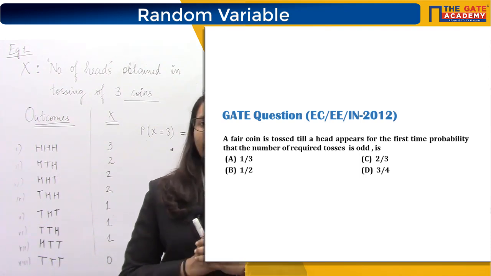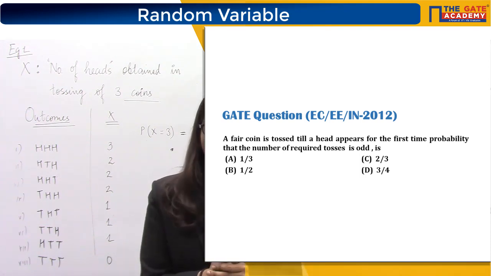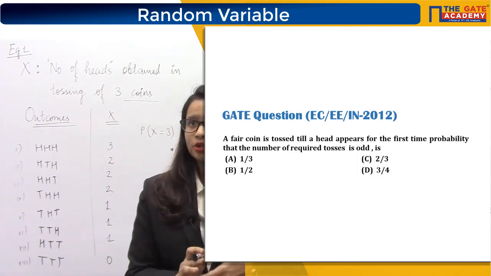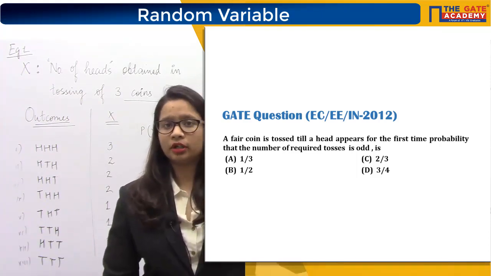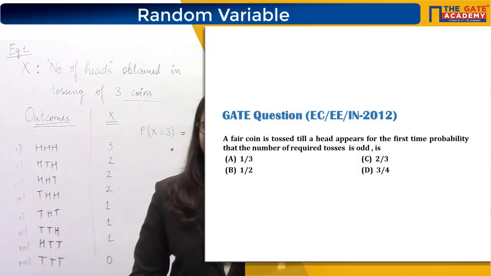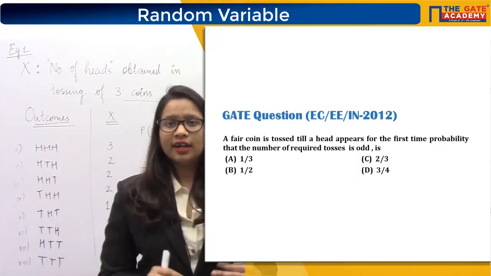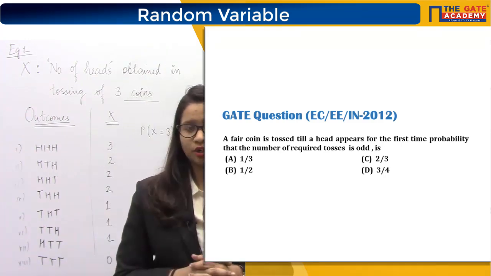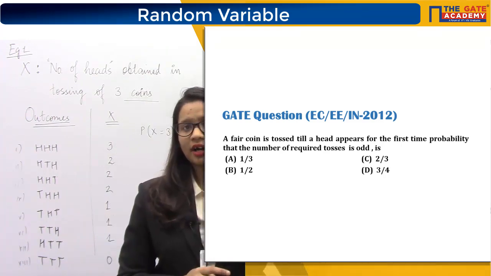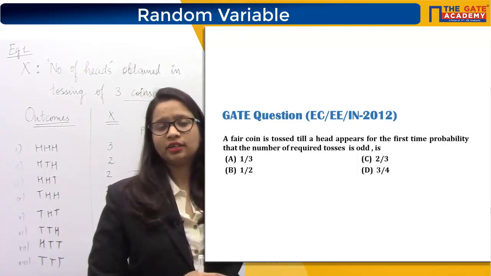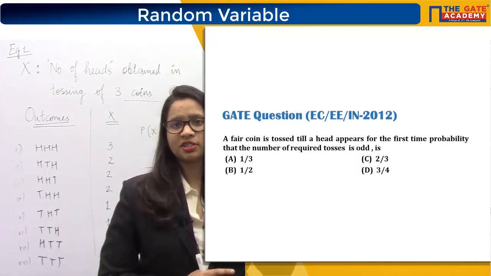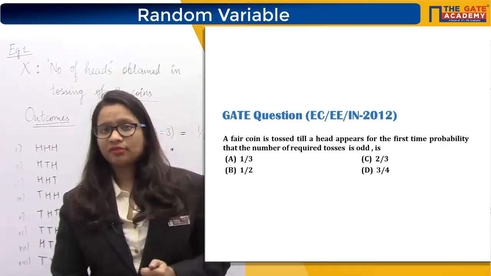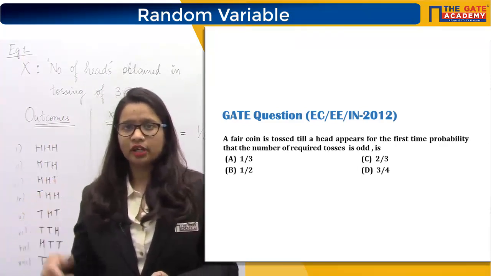So first of all, if I ask you how many times you are tossing the coin, that is not fixed. It may so happen that you toss the coin an infinite number of times and still you do not get a head. So defining the sample space in this case is very hard. Yes or no? Because it may so occur that you toss the coin infinite, 10 lakh, 1 crore times, but still you do not get the head. So in this case we will have to use the concept of a random variable.